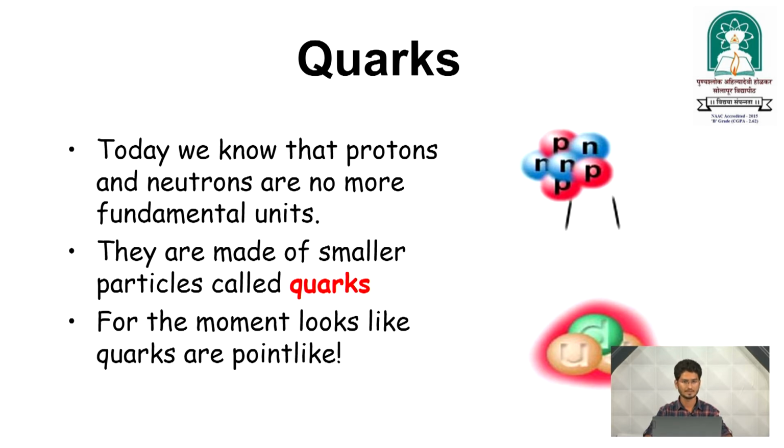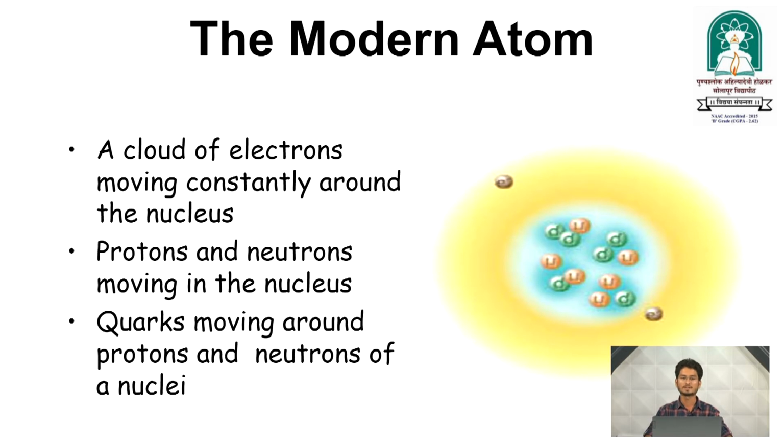that we knew the atom is indivisible and uncuttable. Now we go further, we know that an atom has a nucleus and an electron cloud, and after that we go further inside the nucleus, and we know it is made up of quarks. So, protons and neutrons are no more fundamental units. They are made up of smaller particles called quarks. For the moment, quarks look like they are point-like. So, how can we explain the modern atom?